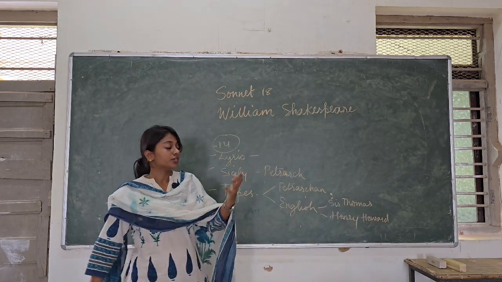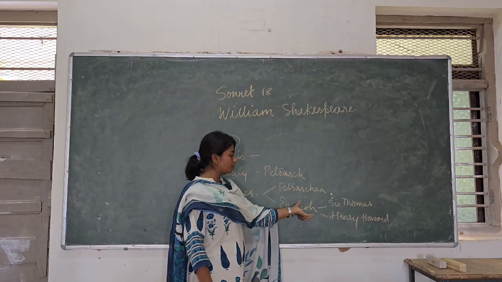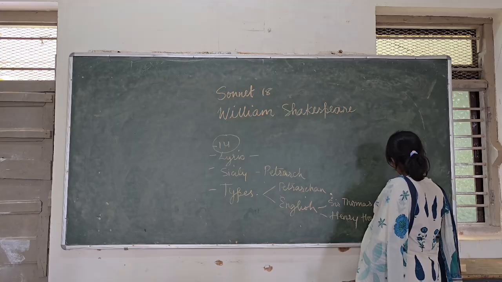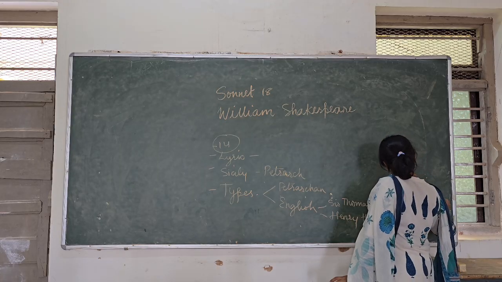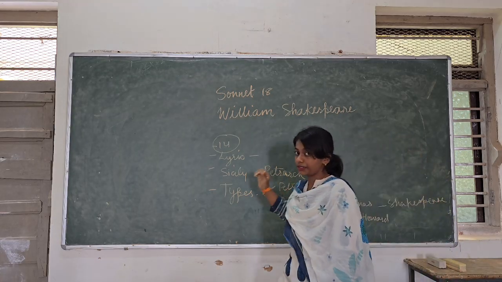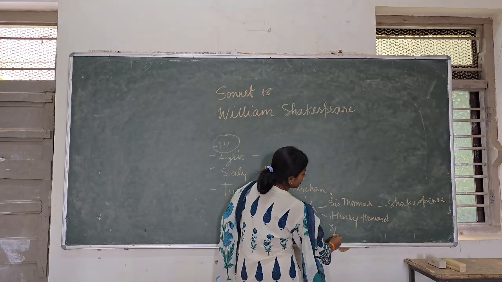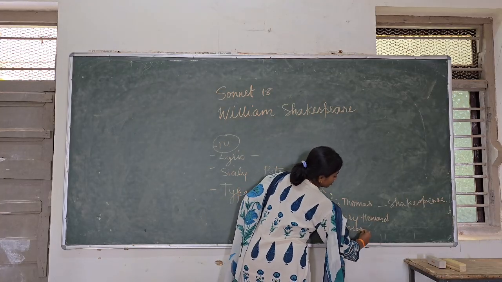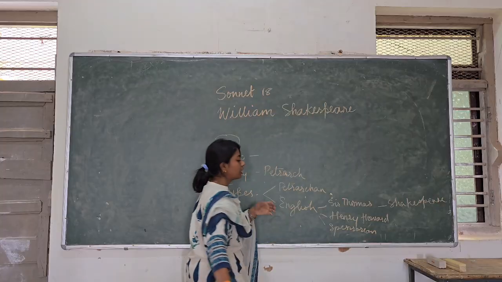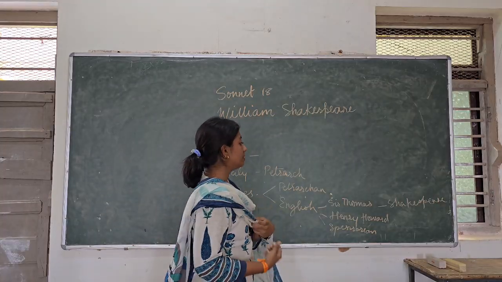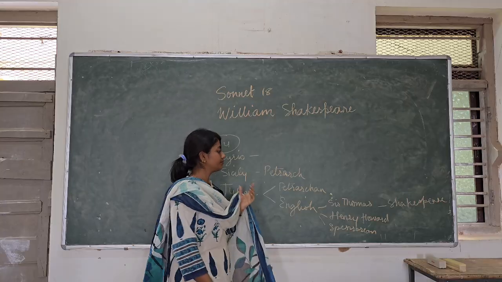And Shakespeare was influenced by this type of sonnet. So now we know what the inspiration of Shakespeare was. And there is also a third form of sonnet which is called a Spenserian sonnet. Spenserian comes from the name of an English poet, Edmund Spenser.